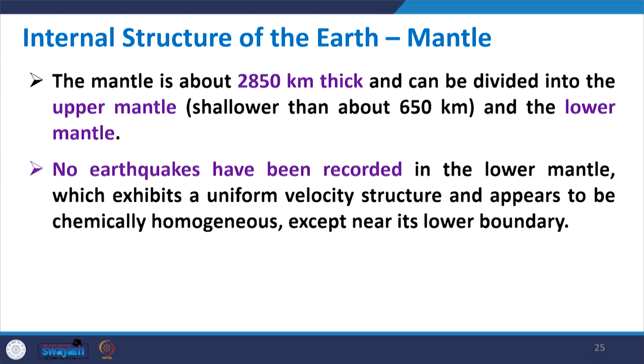No earthquake has been reported in the lower mantle. That means the focal depth of an earthquake may go at the most up to the upper mantle, and of course the crust and then upper mantle. So, no earthquake has been recorded in the lower mantle, which exhibits a uniform velocity structure and appears to be chemically homogeneous except near its lower boundary.